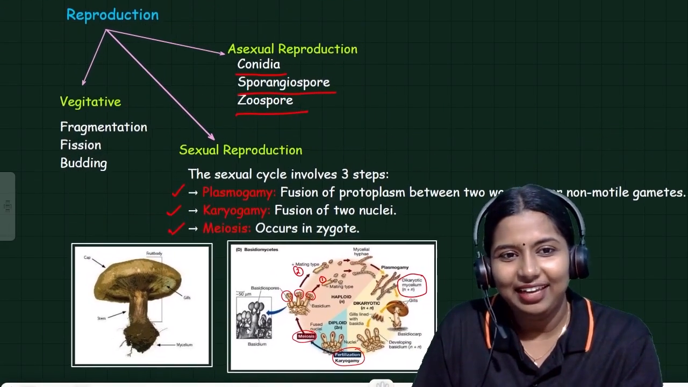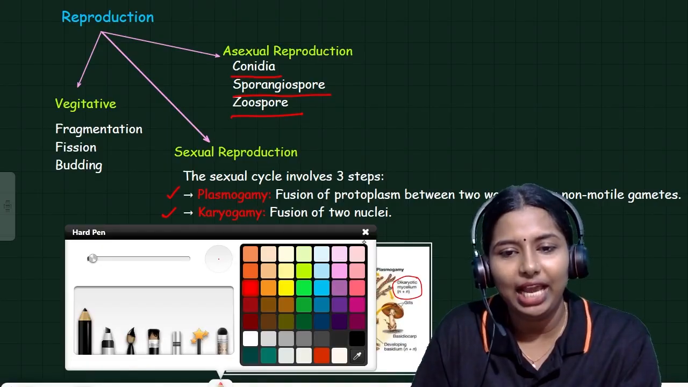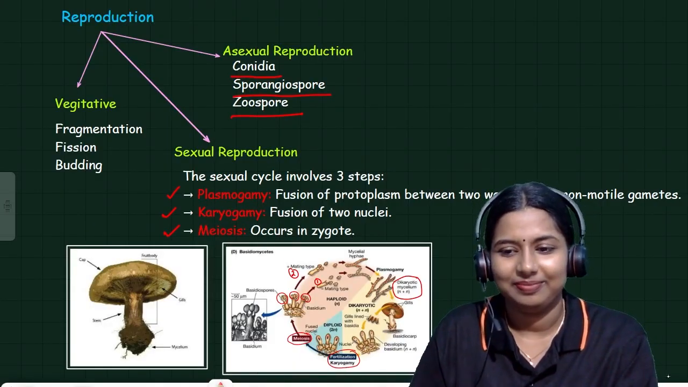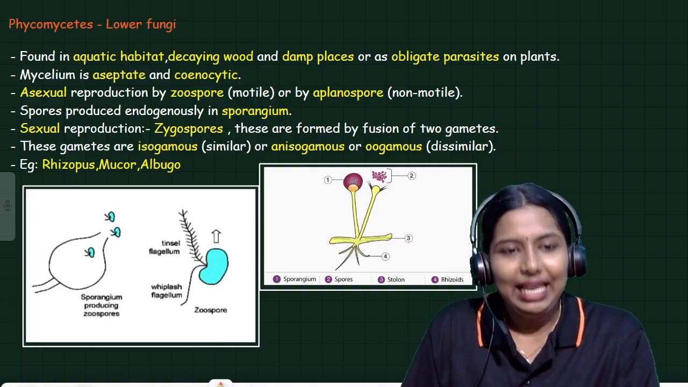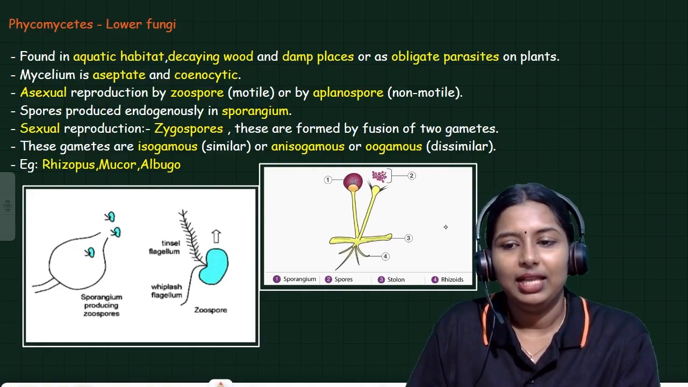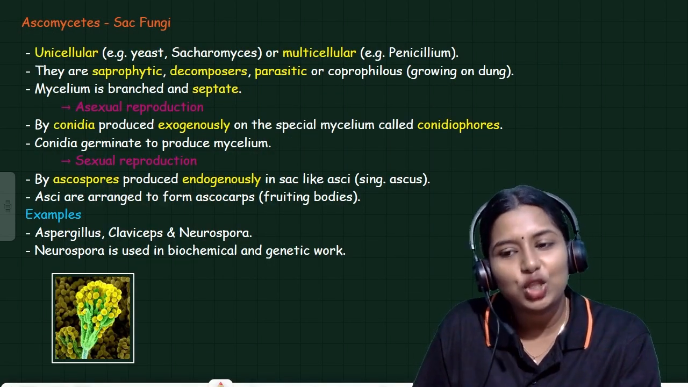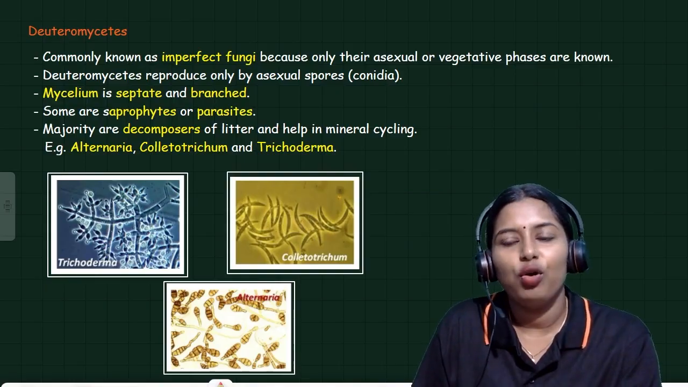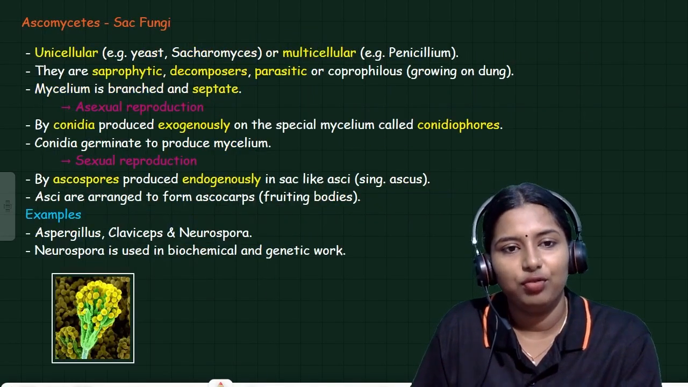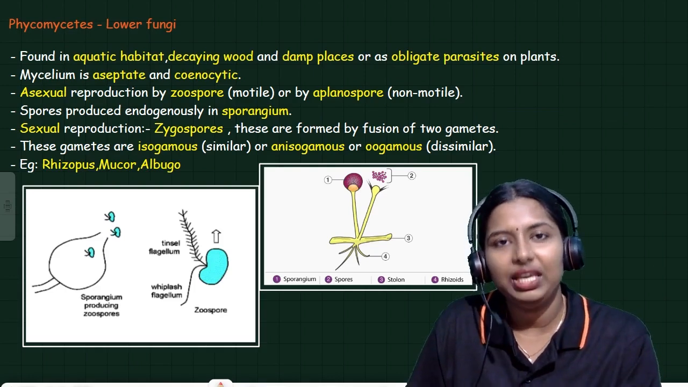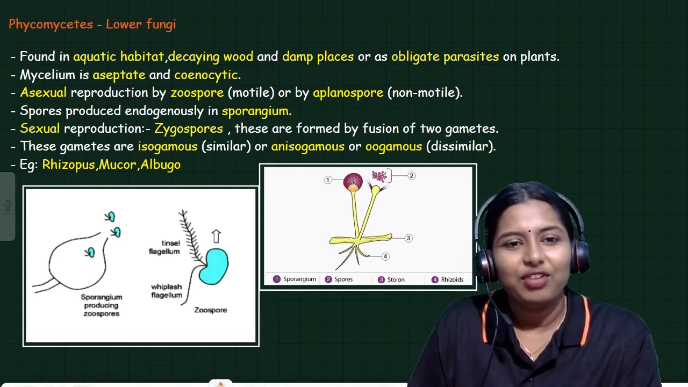Clear? So reproduction is of three types: vegetative, asexual and sexual reproduction. Next, fungi are of different types: phycomycetes, ascomycetes, basidiomycetes and deuteromycetes. Four types of fungi are there. We have to study the characteristics of each and every fungus. Okay, the first one is